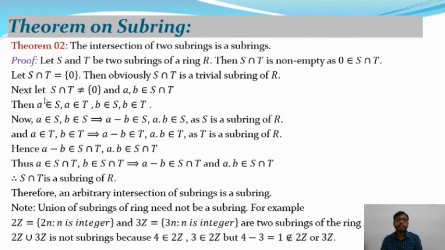Now let S intersection T not equal 0. So S intersection T is a non-empty set. So there exist two elements, say A and B, belonging to S intersection T.